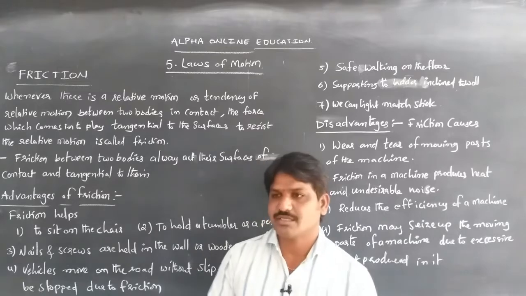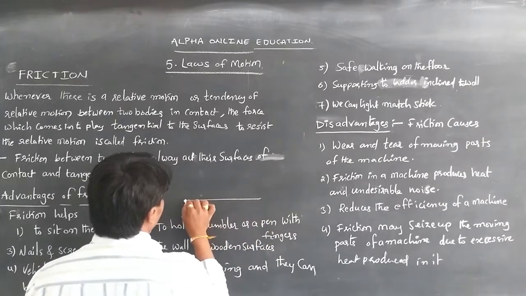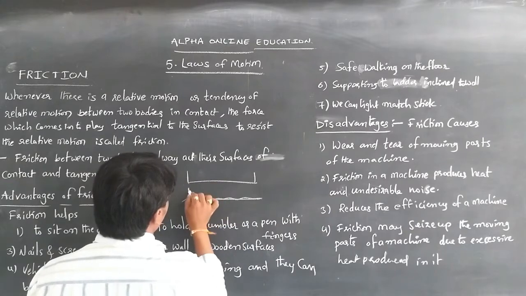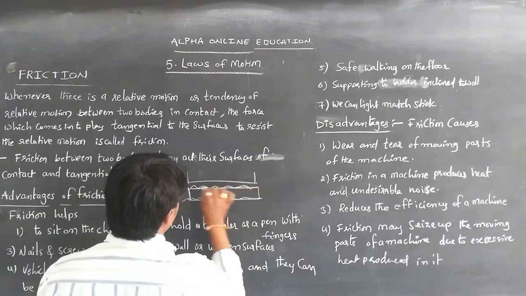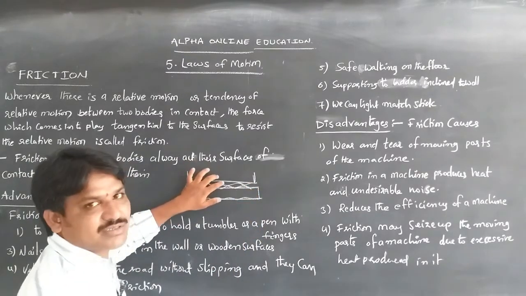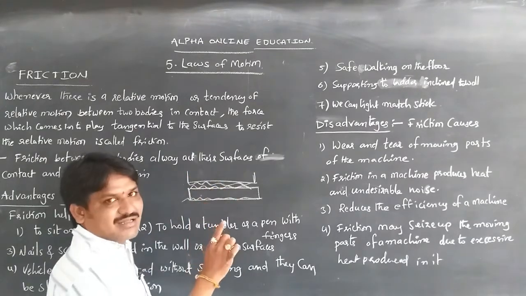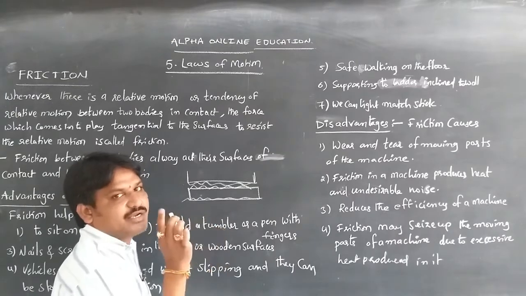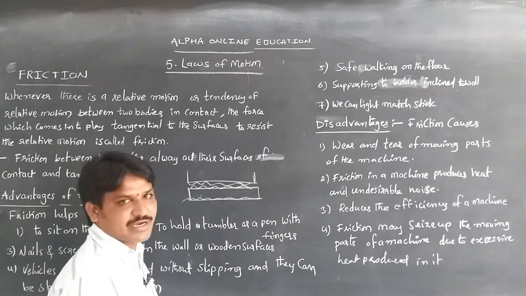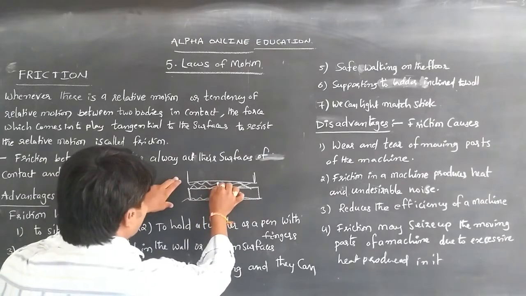If two bodies are in relative motion, for example one body is sliding over another body, then a force acts on the surface tangentially, which resists the relative motion. Whenever two bodies are in relative motion or have a tendency of relative motion, and are in contact, the force acts tangentially to the surfaces.